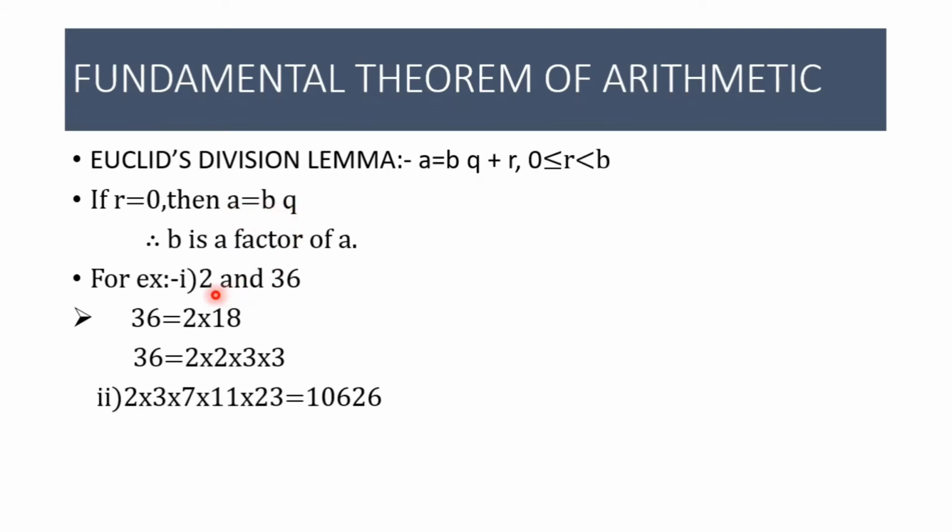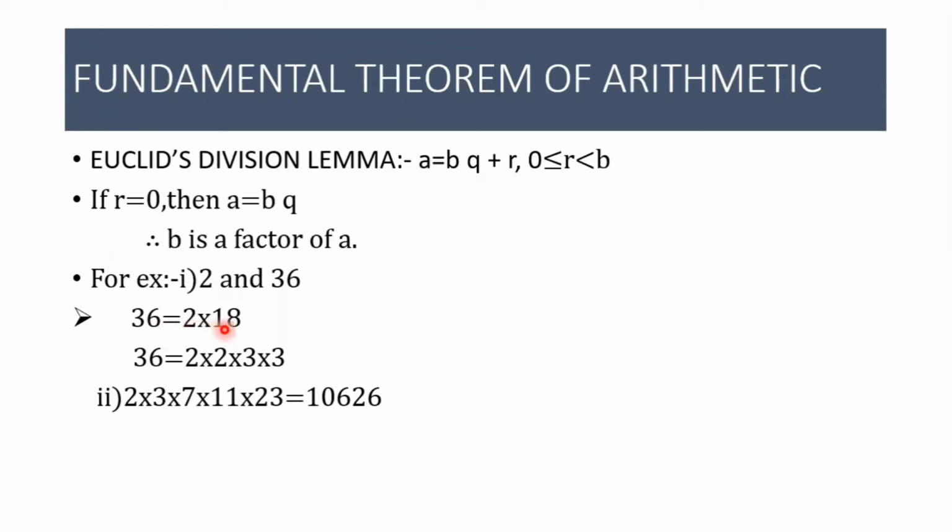Suppose here I'm taking two positive integers, 2 and 36. 36 is exactly divisible by 2. The quotient is 18, remainder is 0. So we can say 2 is a factor of 36. 18 is also a factor of 36.